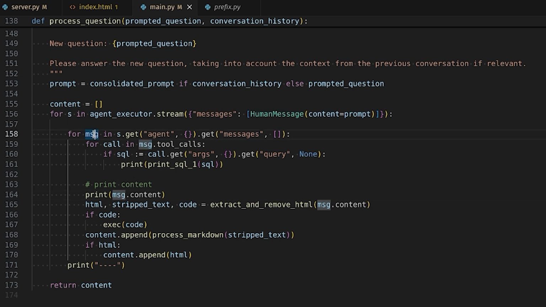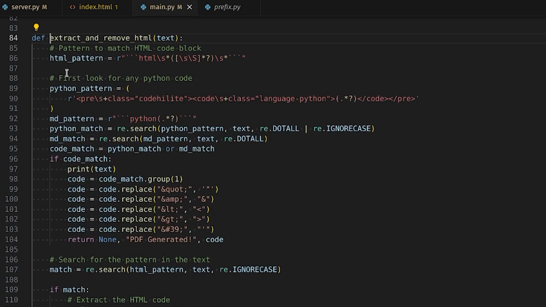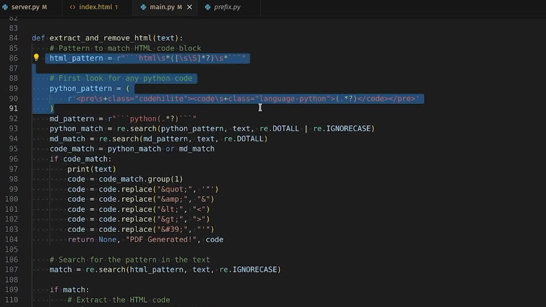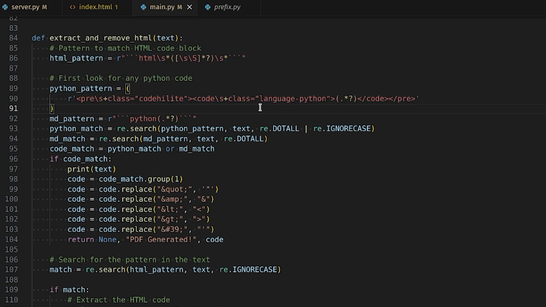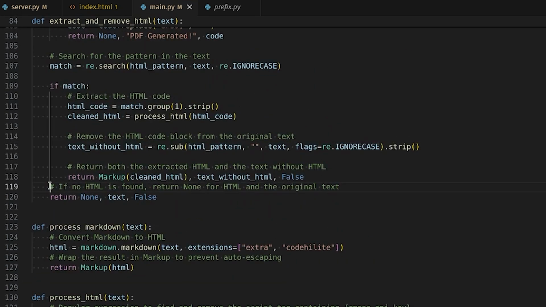And here we have a cleanup function to extract and remove HTML. We're regexing an HTML pattern or a Python pattern because if we're telling the LLM to spit out Python code, we want to extract just the code and not the explanation so we can execute the code. Same thing with HTML. We want just the HTML so we can render it, and we don't want the rest. That's what this function is doing right here.